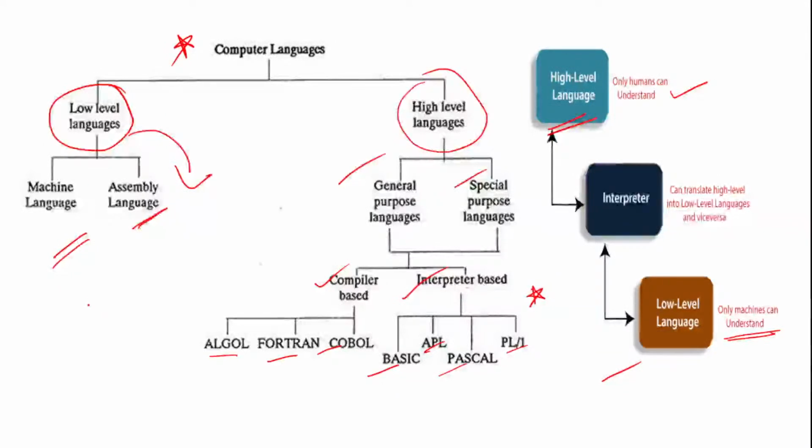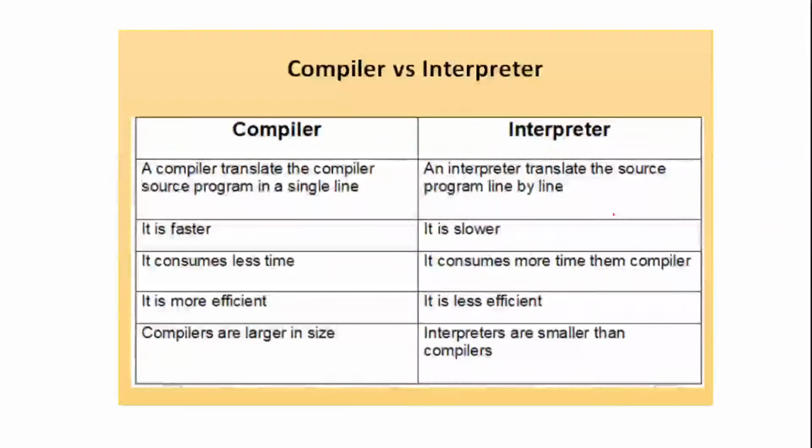Okay, so this is basically machine, mechanical, and this is basically humans, right? So now, an interpreter can translate your high level language into low level language and vice versa, low level language into high level language. So individually one can understand the machine language, one can understand the human language. But there has to be a connectivity where both the things are properly understood. So that is basically called as what? It is basically called as your interpreter. Is it clear? Okay.